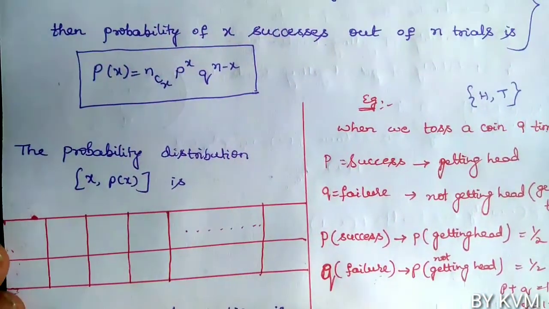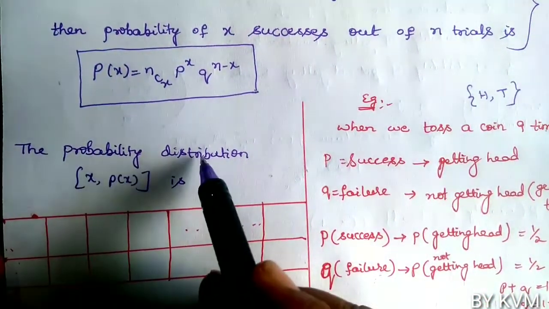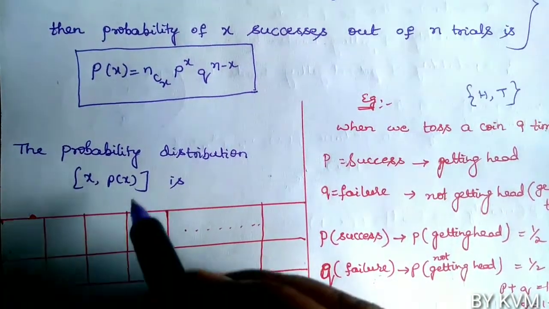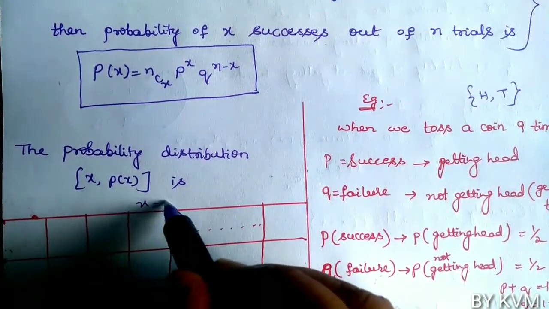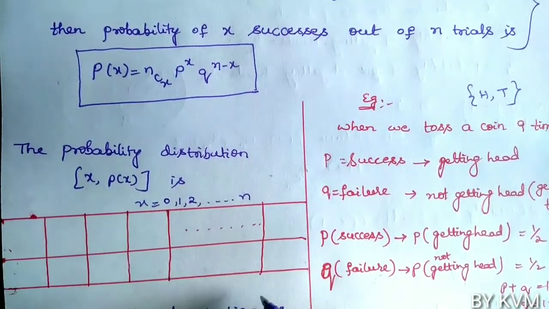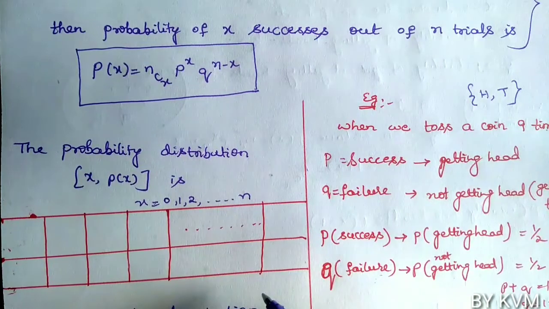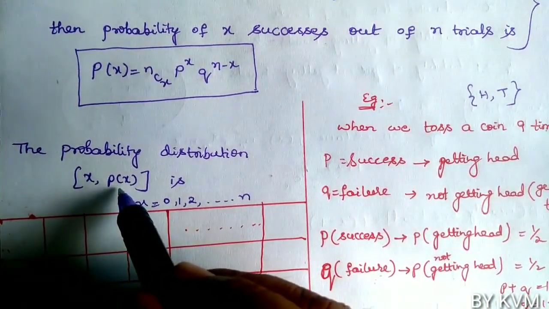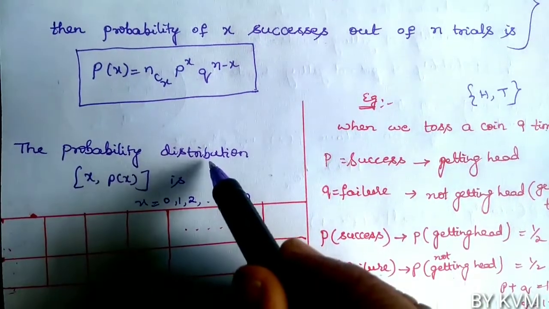Now the probability distribution is X comma P of X, giving values for X as 0, 1, 2, 3, etc. up to N. X values and P of X together are called the probability distribution.